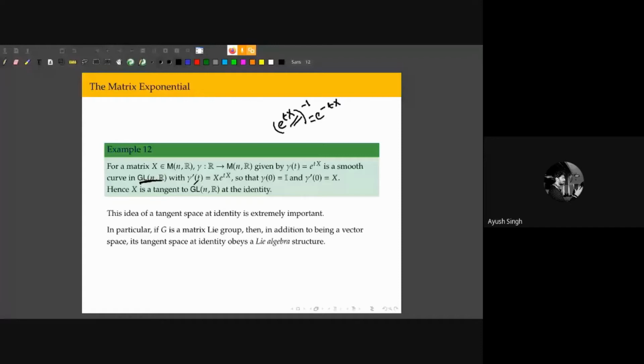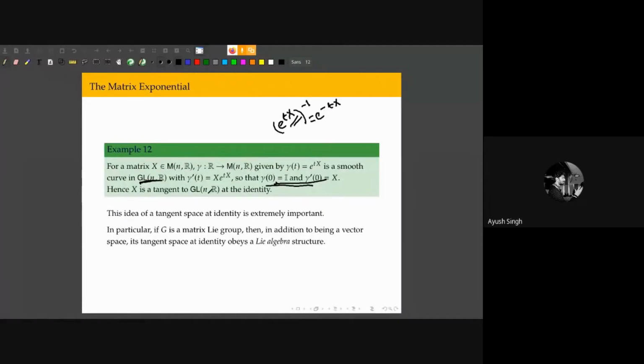Now, it's a curve in GL(n, R), and we take the derivative of this curve at the identity, at t equal to 0. When t becomes 0, e to the 0 is the identity, and the derivative is X. Hence this X is a tangent to the general linear group at the identity.